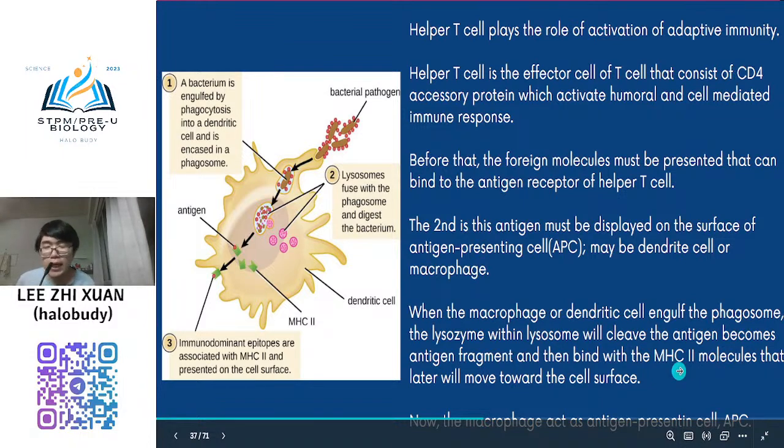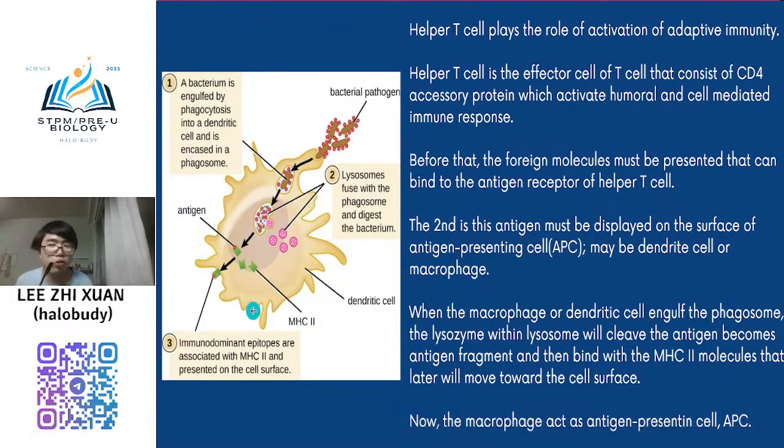There are two types of MHC, 1 and 2. It only binds to MHC2. You cannot say it binds to MHC1. If you say MHC1, then it is totally wrong. Later it will move toward the cell surface and present this MHC complex. We call it the MHC complex because the MHC is now presenting your antigen here. So now your macrophage is an antigen presenting cell, short form APC. Later I will use APC.